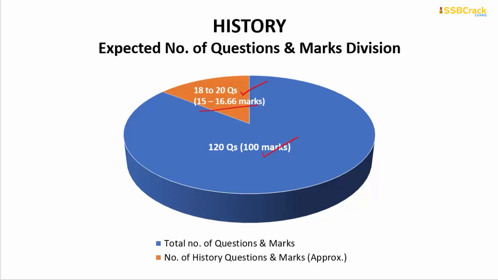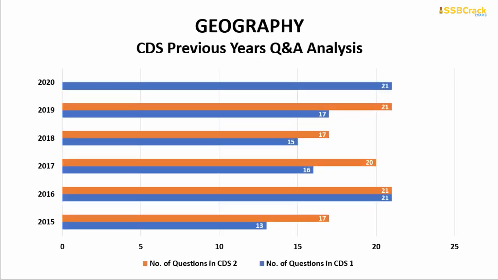As I told you, I repeat that 18 to 20 questions out of the 120 questions would be from the history section. So this is a very important subject, equally important as Indian polity. Now, the next important subject is geography. Geography is a very important and strategic subject. Going through the geography, we can say it also has a pretty good trend, and you can see the same number of questions, 21 questions, came in very recent papers, in CDS 1 2020 and in CDS 2 2019.